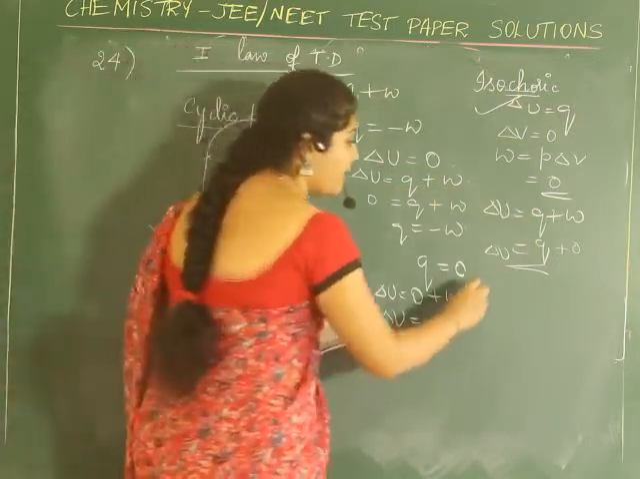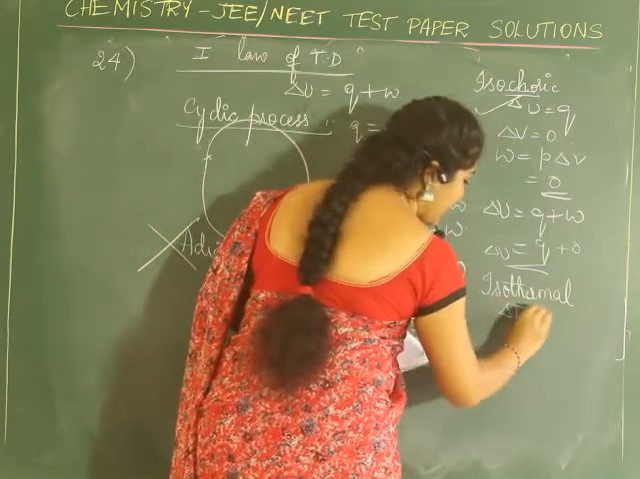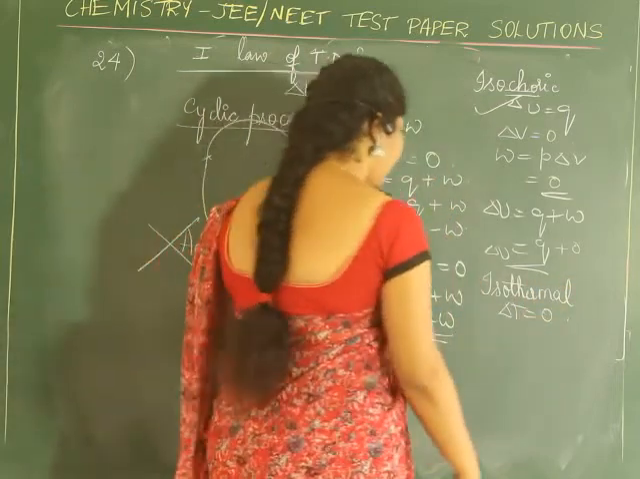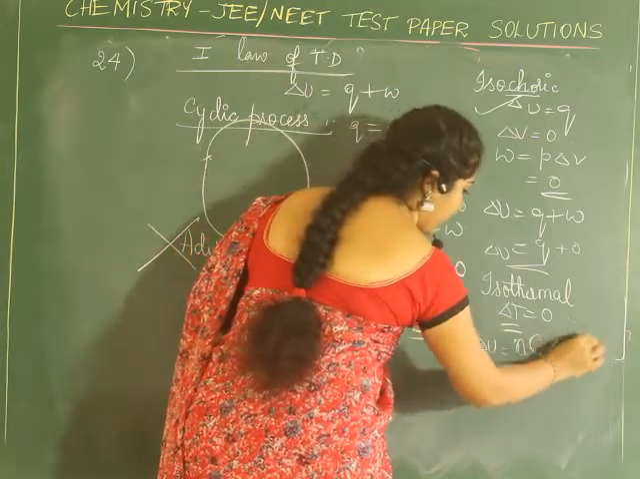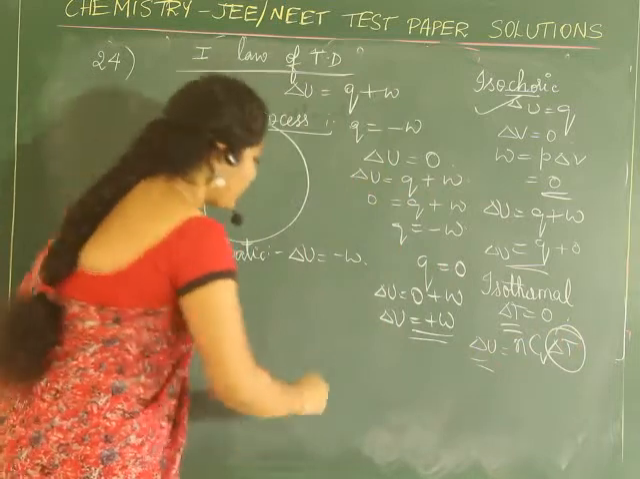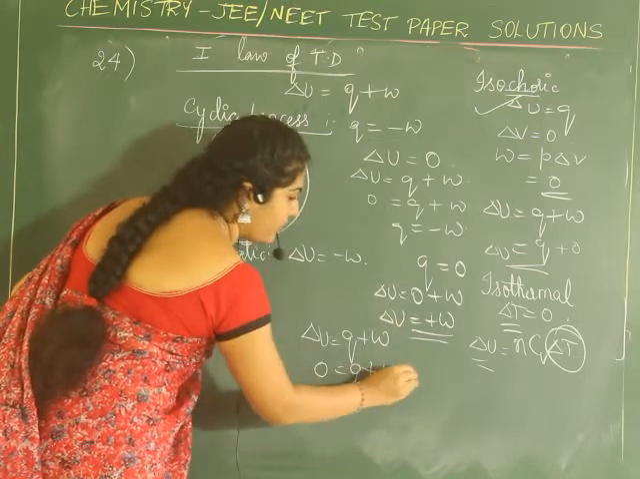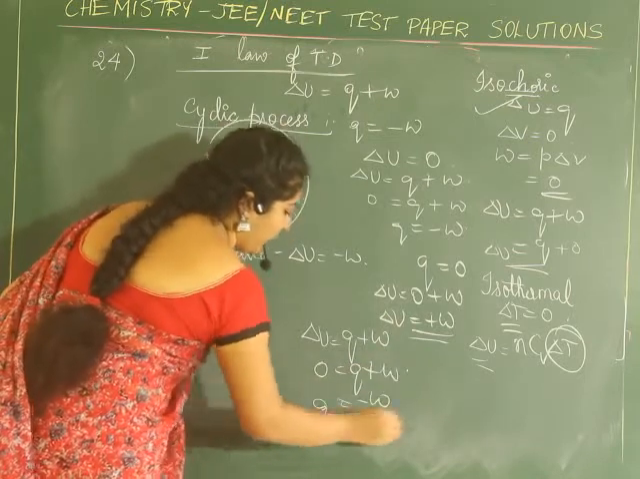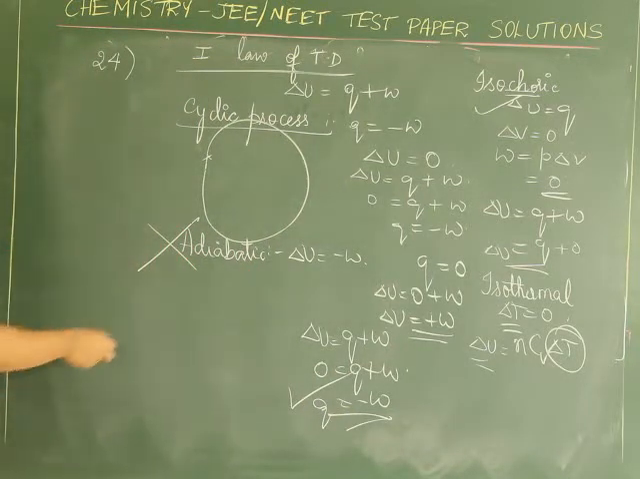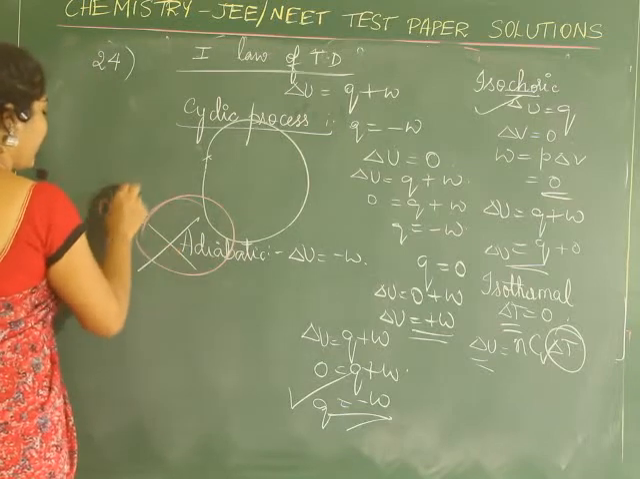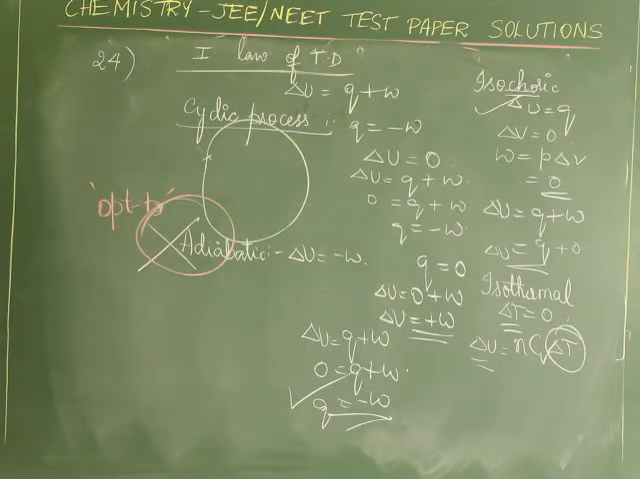Isothermal process is given. Isothermal process means temperature is constant, so delta T is equal to 0. Therefore delta U, which is n C_V delta T, is also 0. So 0 is equal to Q plus W, or Q is equal to minus W. In the option it is given Q is equal to minus W. It's also right. So which is the incorrect one? Option B is the incorrect one, which you have to mark.